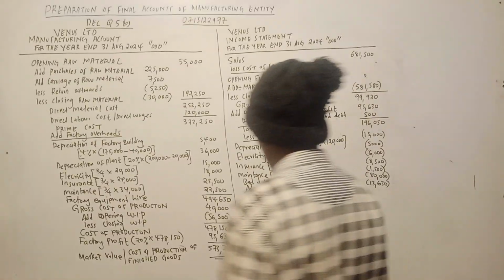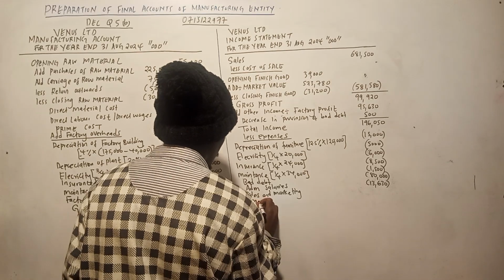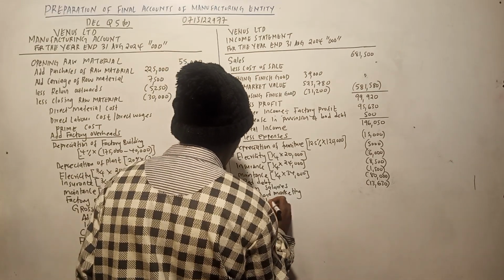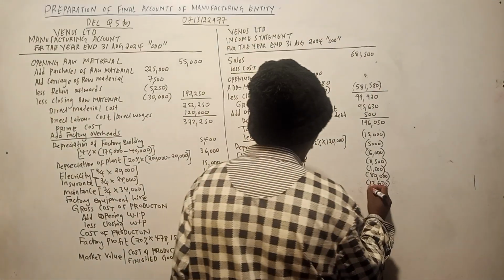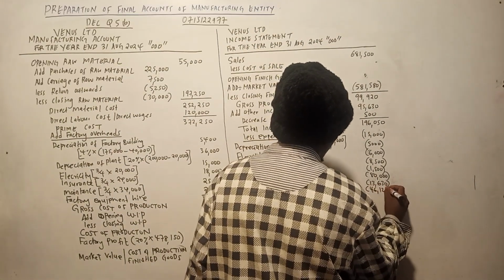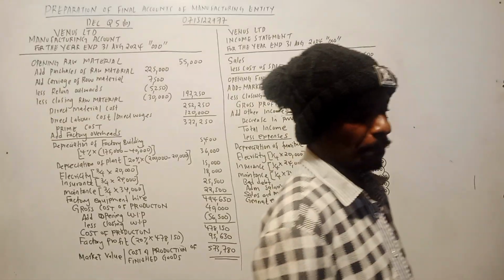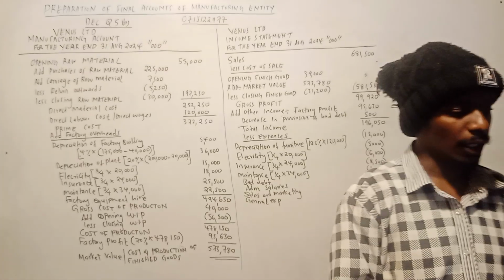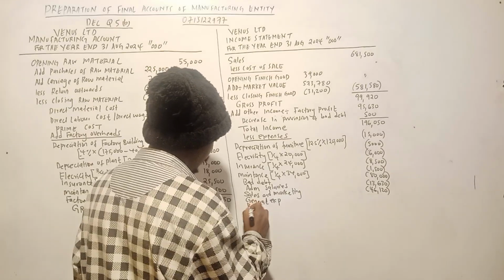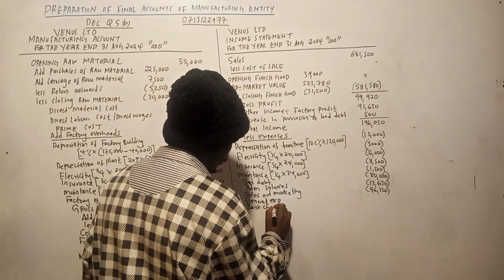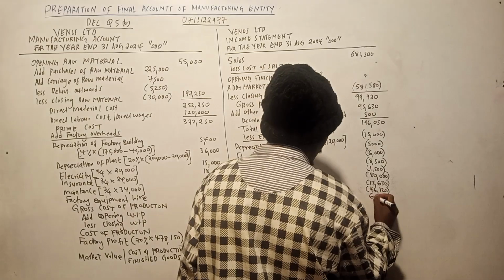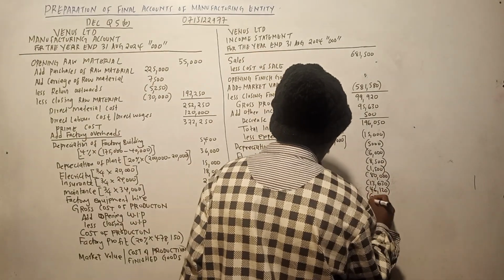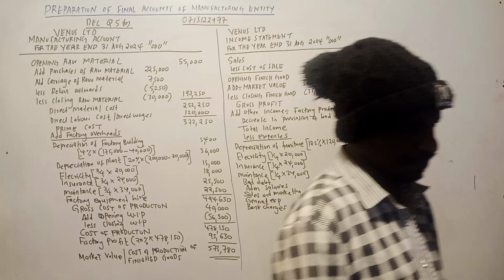General admin expense, that one we have not done it. So general expenses. General expense ni ngapi hapo? General expense ni 46,120. We're supposed to reduce that amount. Insurance, we have done it. Bank charges 6250. That's also a finance cost. Bank charges wanatuambia ni 6250.